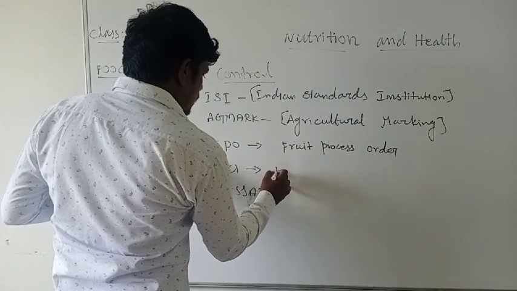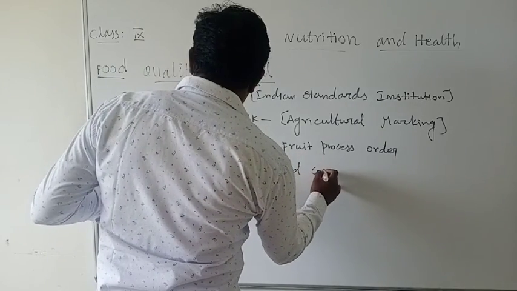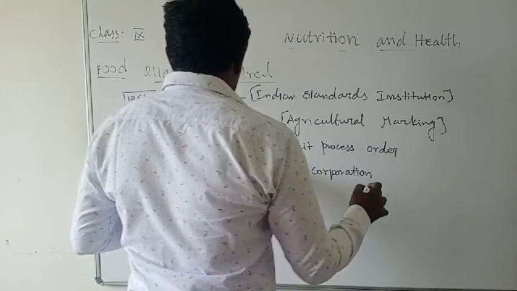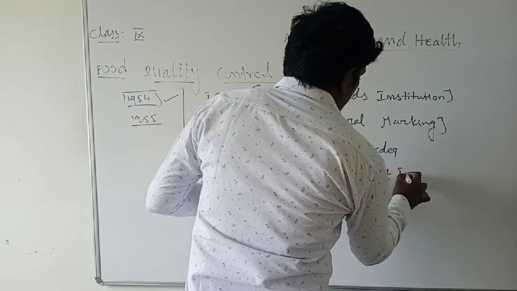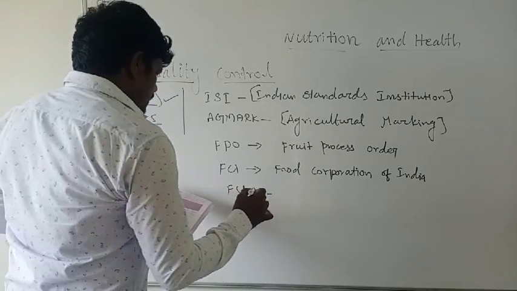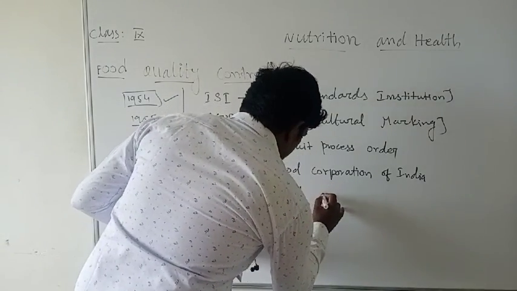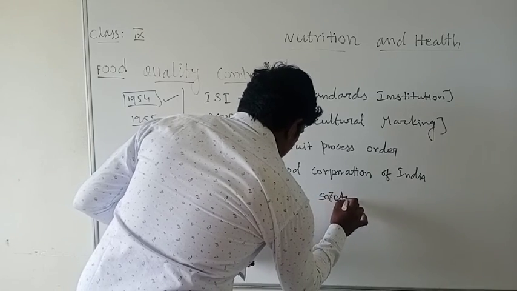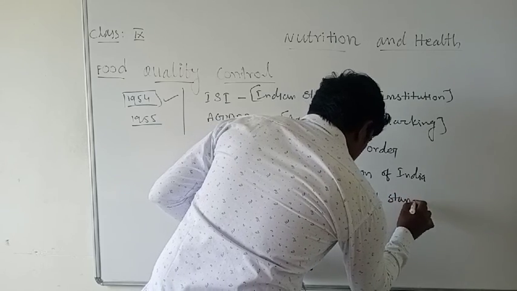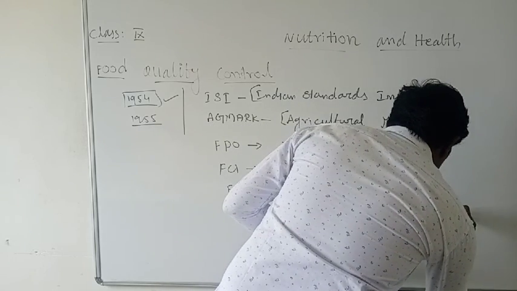FCI means Food Corporation of India. FSSAI means the Food Safety and Standard Authority of India.